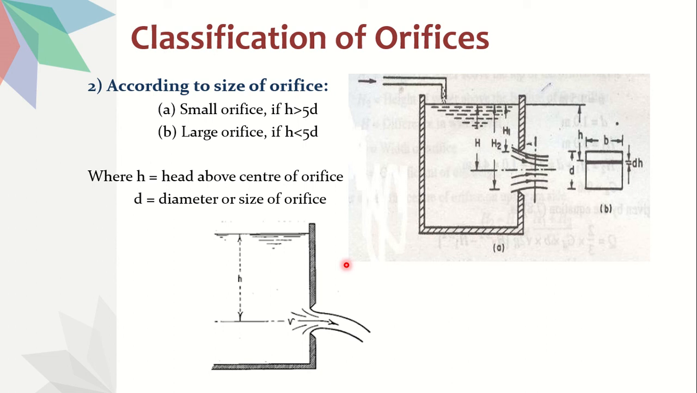See, it's simple common sense. When will this h value be greater? When this opening is small, correct? When will this h be less? If the opening becomes bigger, what will happen? The water level will be less. Why? Because water will be flowing out very fast. So if h is greater than 5d, it is a small orifice. If h is less than 5d, it is a large orifice.